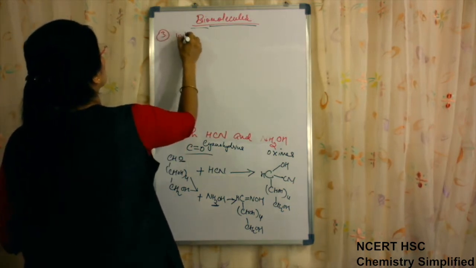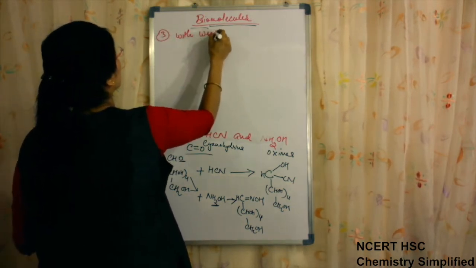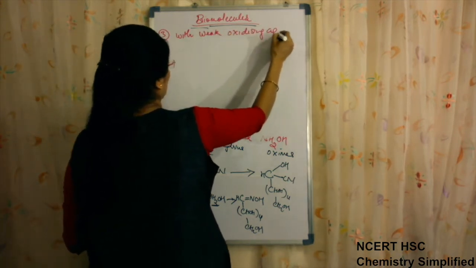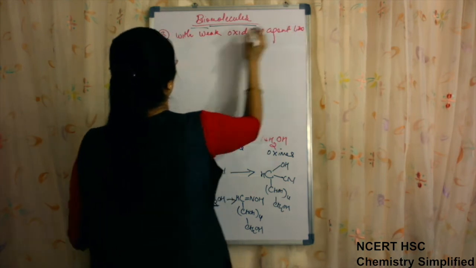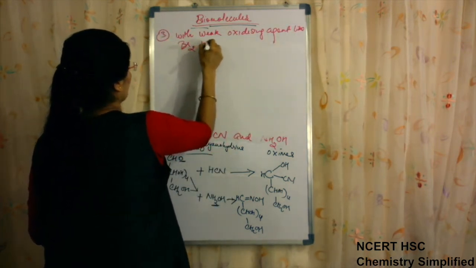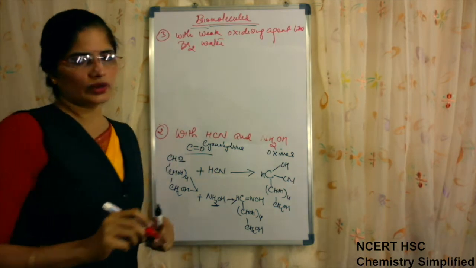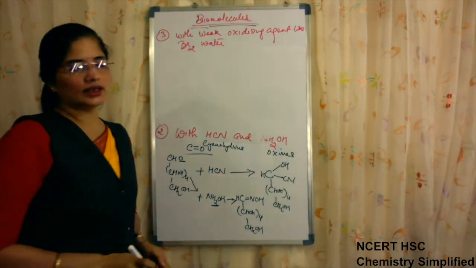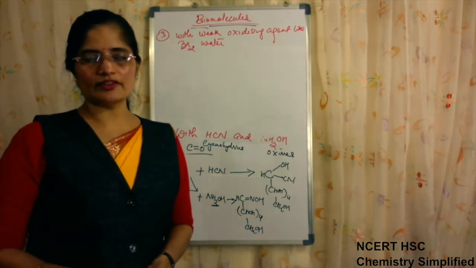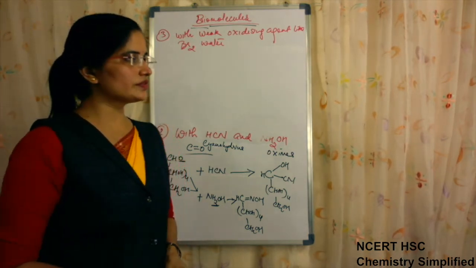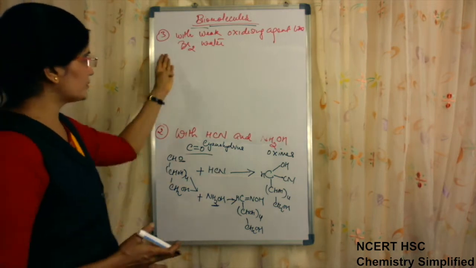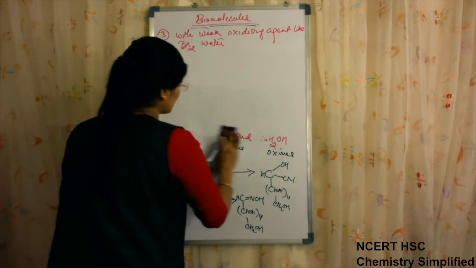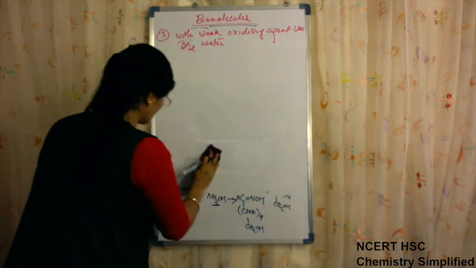With a weak oxidizing agent like bromine water. Now, when the oxidizing agent is weak, then it will oxidize only aldehyde, it will not oxidize ketone. This we have already studied. Or instead of bromine water, Tollens reagent can also be used. So when such reagents were used, it was found that